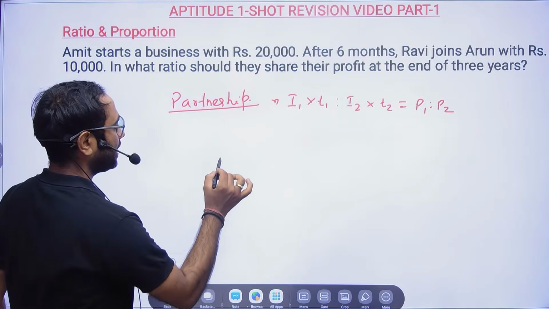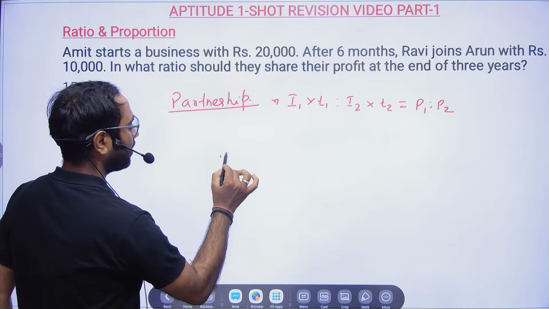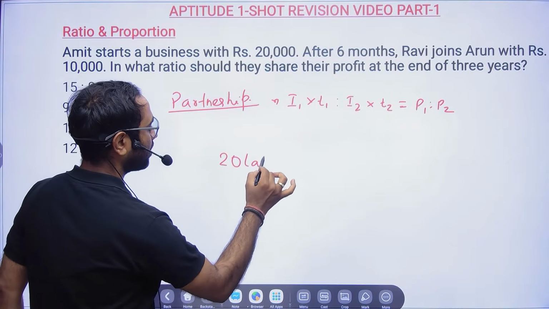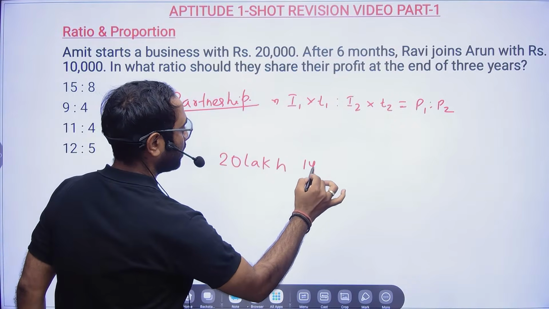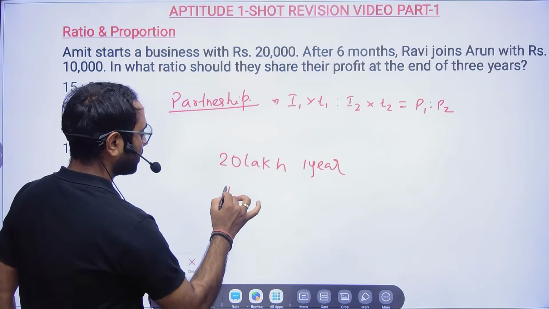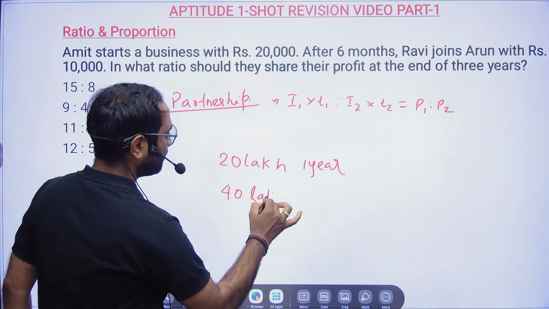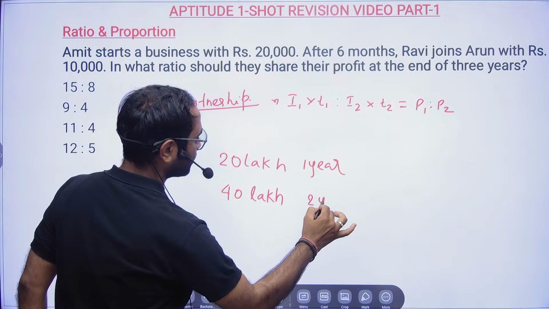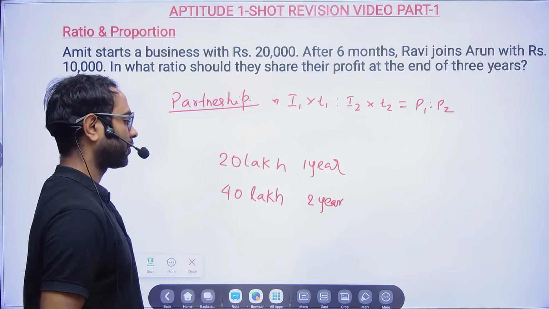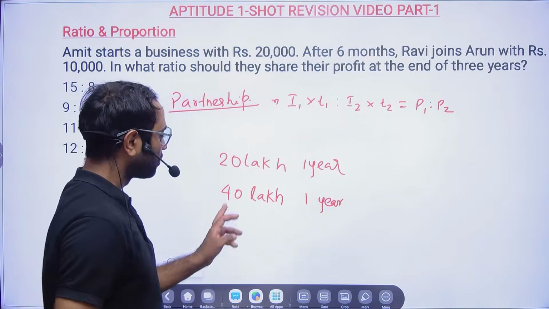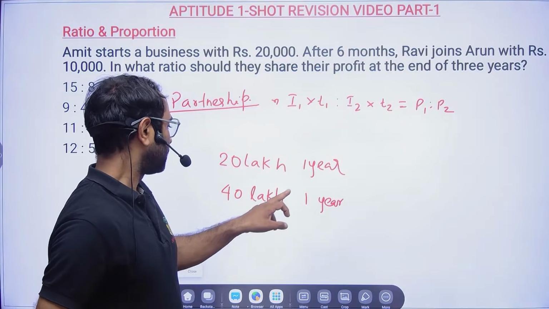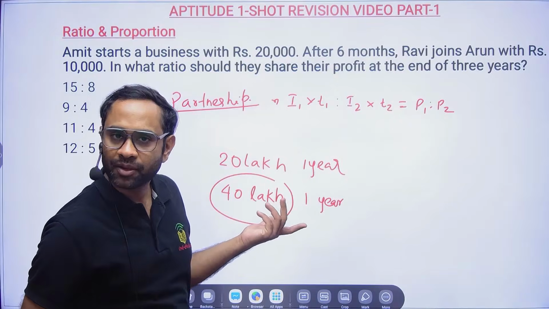Now suppose I'm investing 20 lakhs for 1 year, and you are investing 40 lakhs for 2 years. Who will be getting more profit? The one who is investing more will be getting more profit.